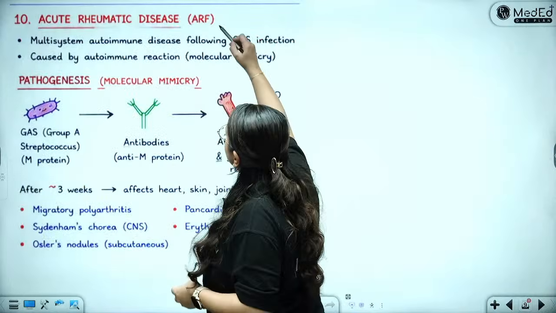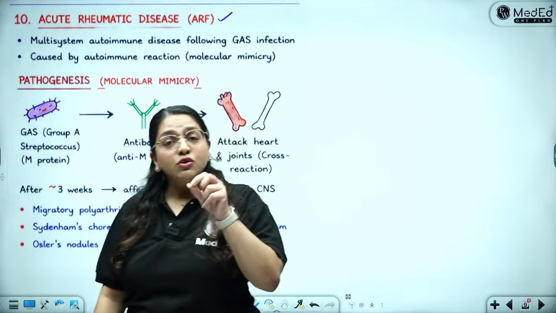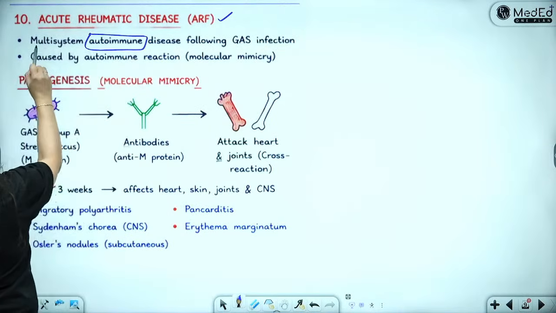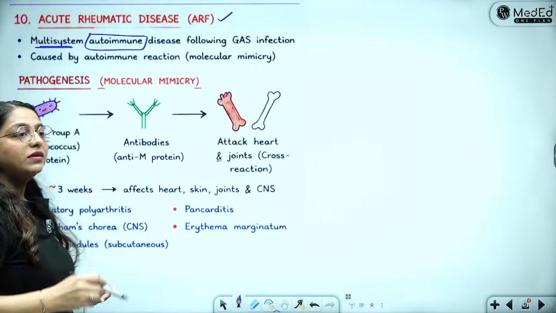Then there is something which is called acute rheumatic fever. Acute rheumatic fever is an autoimmune disease. It is an autoimmune disease, but it is multi-system. Okay, don't think that it